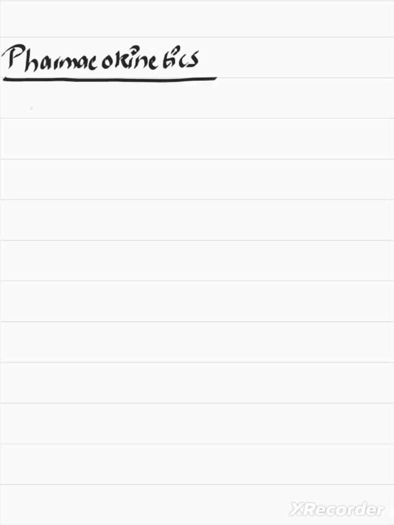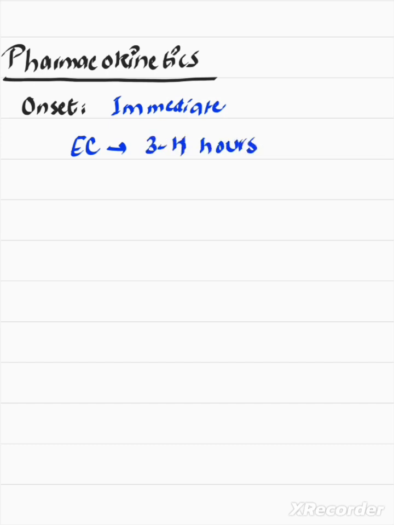Aspirin has been in clinical use for a very, very long time, and it has many clinical uses. We will discuss them one by one with their doses, but let's first talk a little bit about the pharmacokinetics of aspirin. Pharmacokinetics is basically the study of a drug's disposition in the body. The onset of action of aspirin is very quick, and it has an immediate effect if the drug is not enteric coated. If the drug is enteric coated, then it will take about 3 to 4 hours to produce its effect in the body. So the onset is pretty quick.